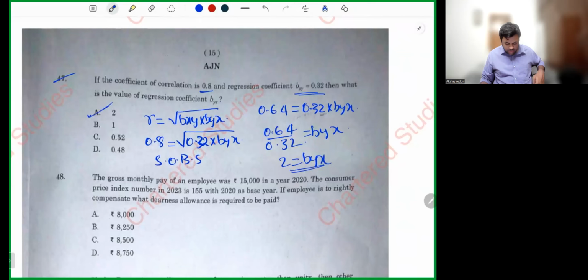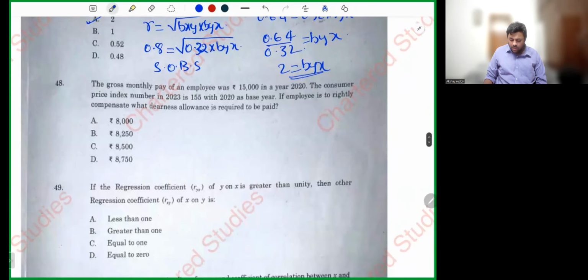Next question number 48. The gross monthly pay of an employee was 15,000 in year 2020. The consumer price index number in 2023 is 155 with 2020 as base. If the employee is rightly compensated, what should be the earning level? Now try to understand, my dear friends. Index number is rising from 100 to 155.